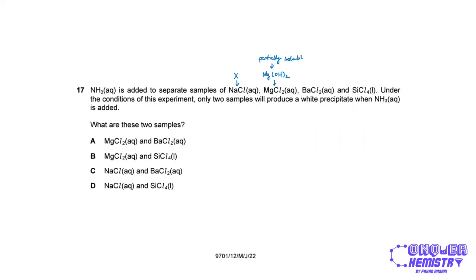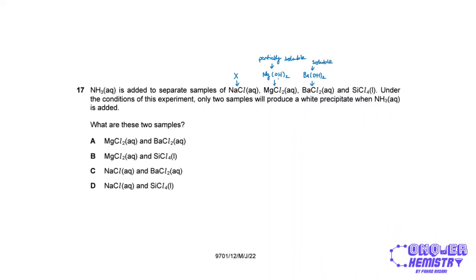And because it's partially soluble, it will appear as a white, cloudy solution, right? Or a precipitate. In the case of sodium chloride, obviously you will get sodium hydroxide, but because that's soluble, you will not see anything. So that's why I said nothing visibly happens, right? And again, in the case of barium chloride, nothing visible will happen because barium hydroxide that is formed when aqueous ammonia is added is actually very soluble, right?